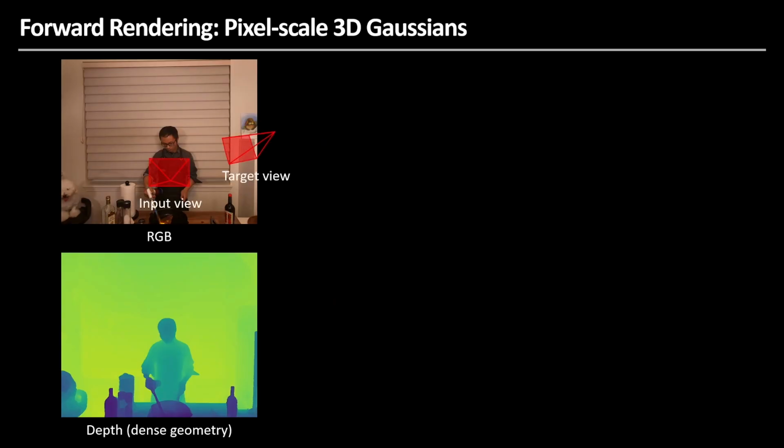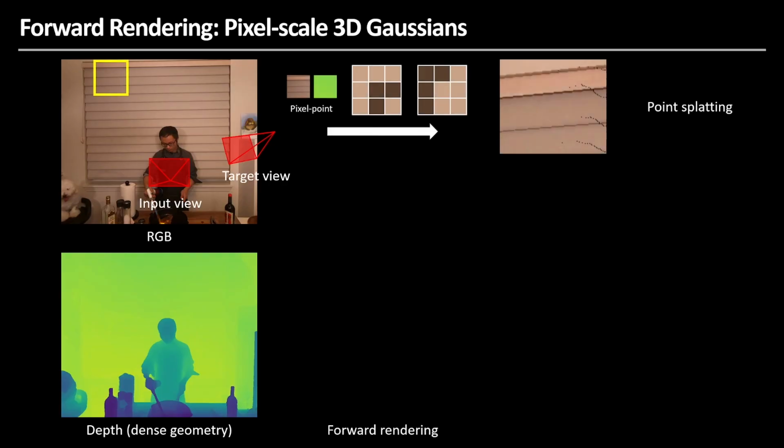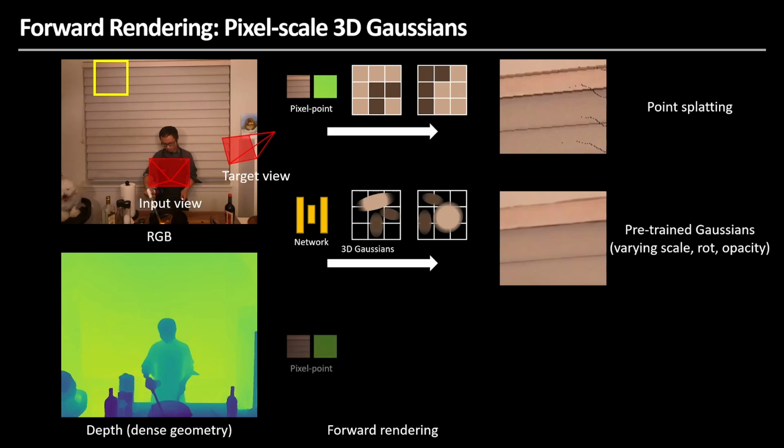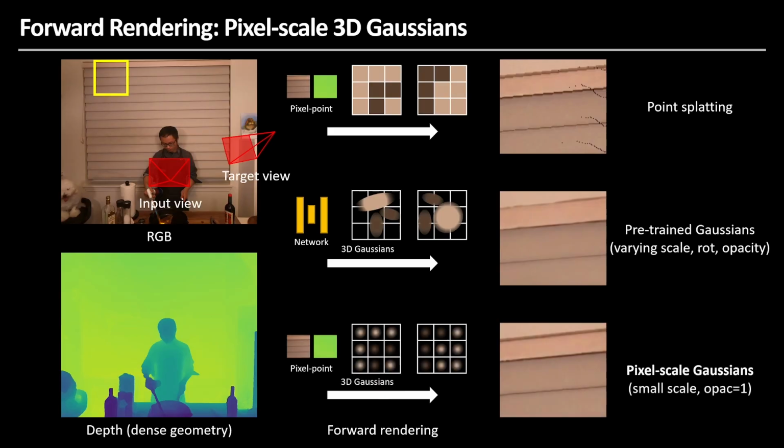The forward rendering module can be composed in various ways. First, we can use point splatting, where each pixel is treated as a 3D point. We can also utilize 3D Gaussian parameters predicted by the pre-trained network. We combine the advantages of points and Gaussians by using pixel scale Gaussians, enabling forward rendering that preserves detail while minimizing artifacts.